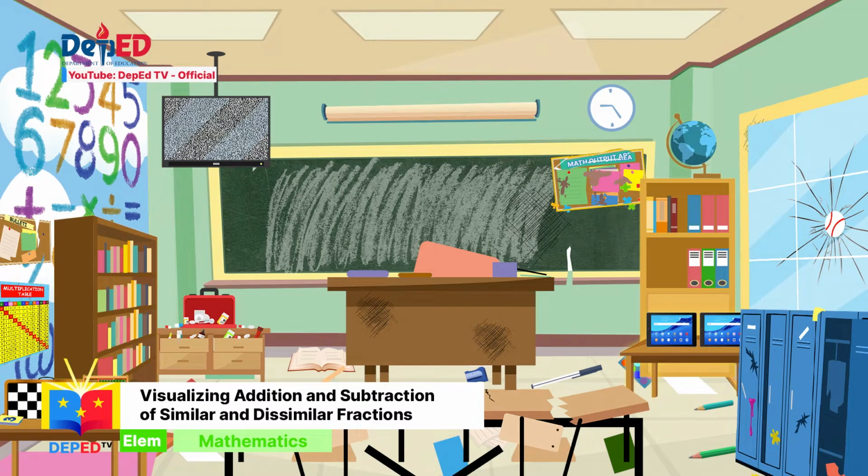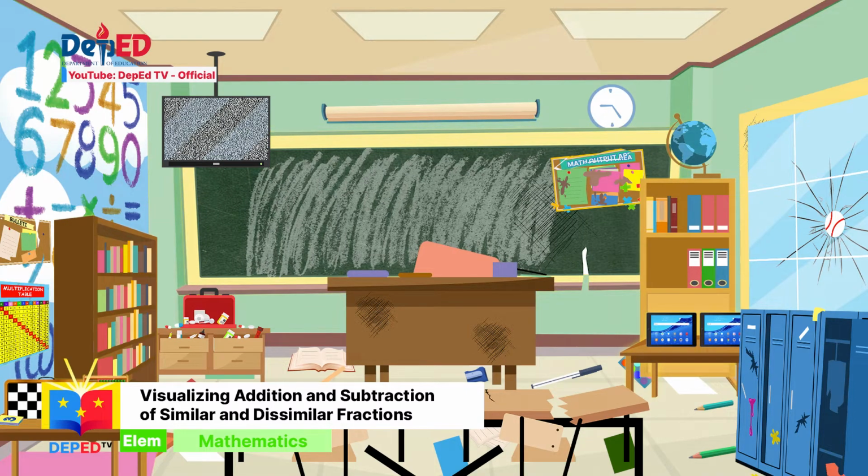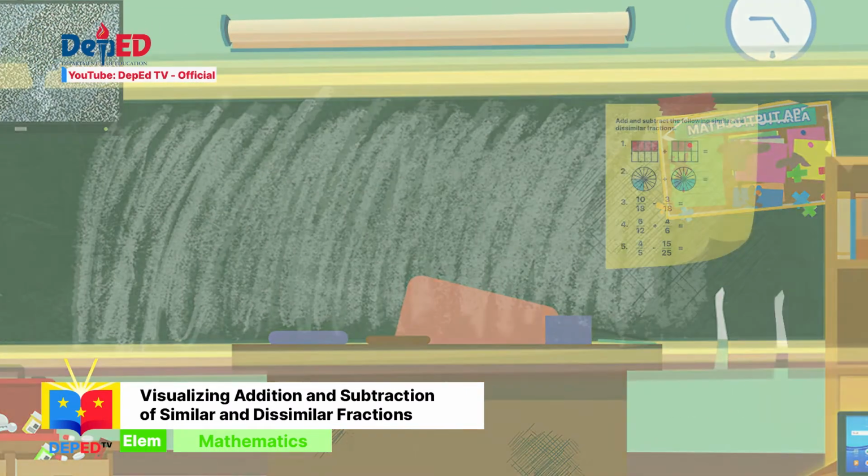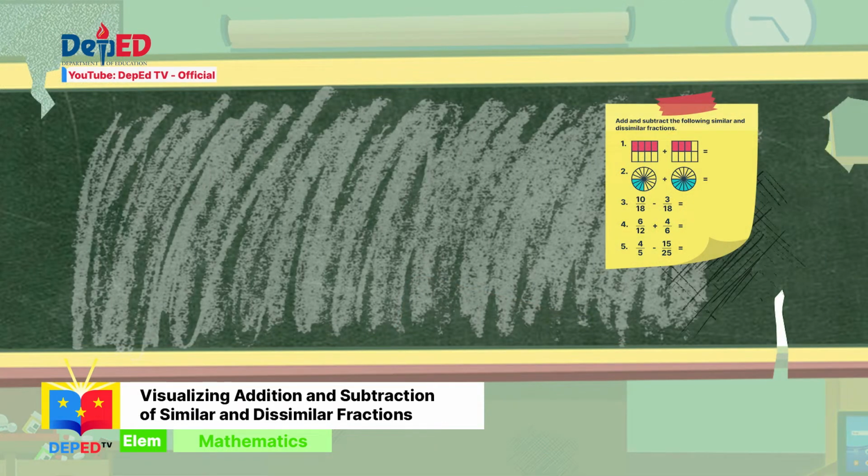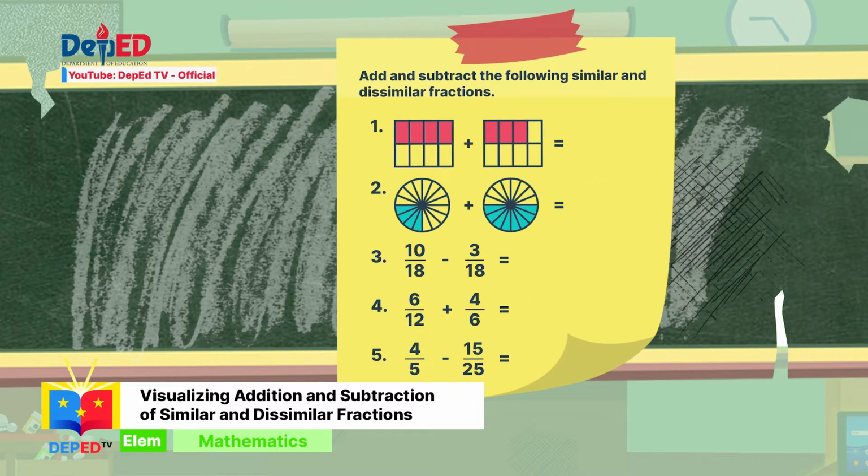Today, let's try to fix the chalkboard. Let's move closer. We cannot even write anything on the chalkboard. We also don't have any chalk here. Teacher Marian, there is a post-it on the board. There are illustrations and fractions written on it. I can also see addition and subtraction symbols here. May I see it, Teacher Marian? Sure, Tonyo.